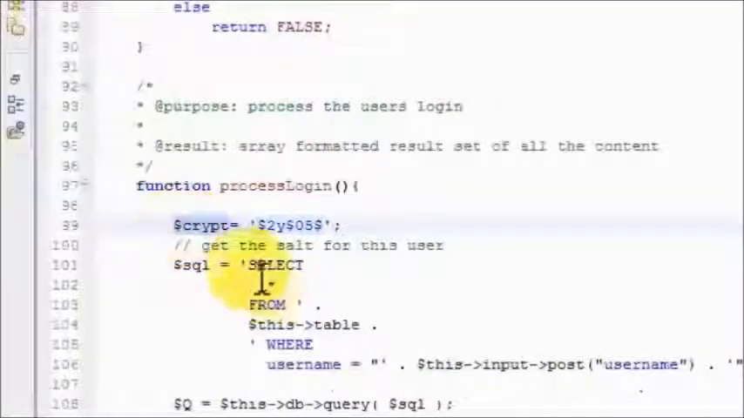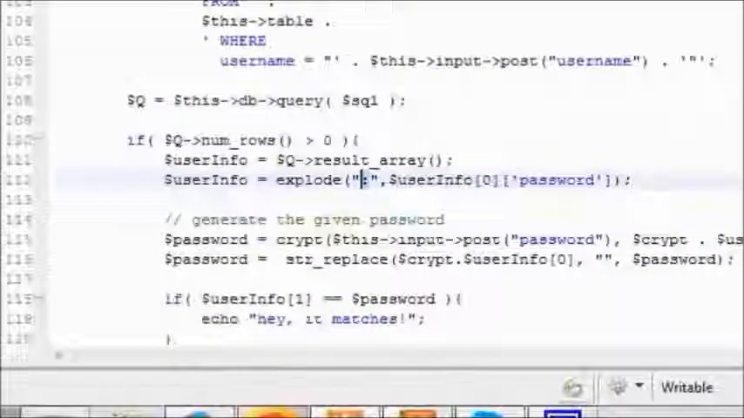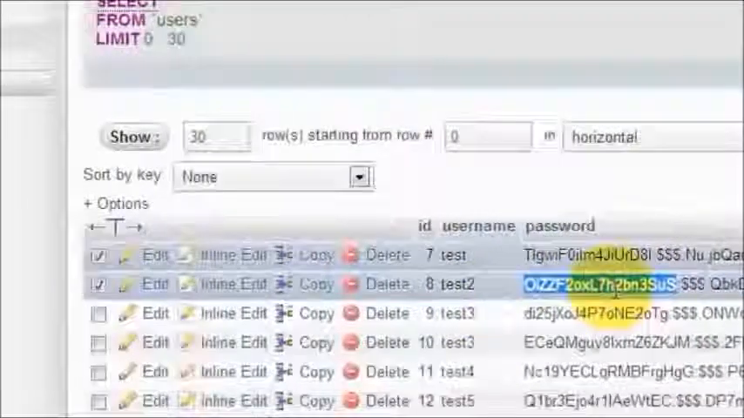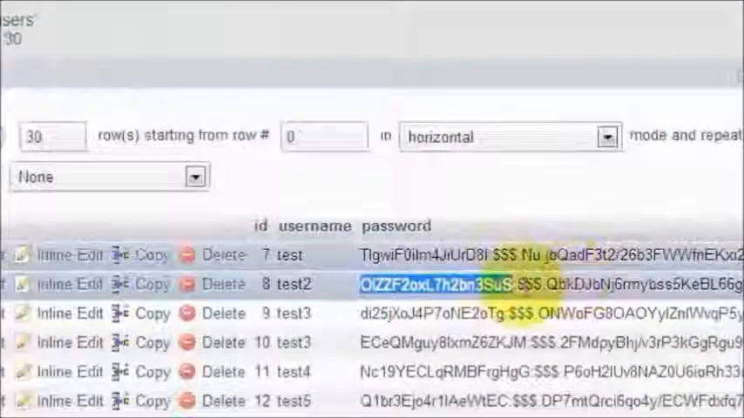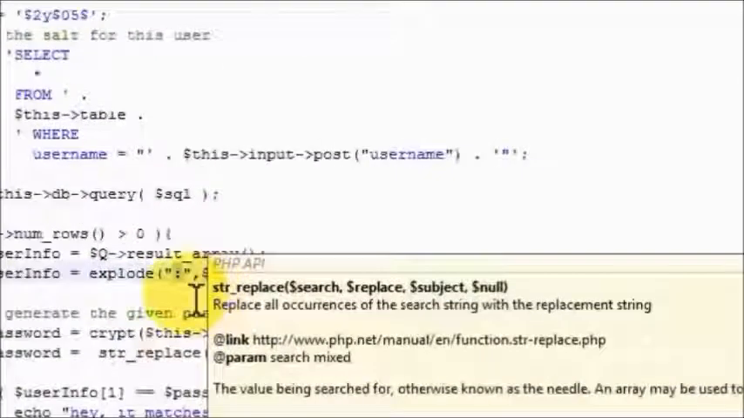Now we have the crypt. What I'm doing is I'm going to run a select asterisk from table where the username is the username that this guy has provided. I need to get the salted value, because each single password has its own different salt. So I run the query, I get the salt for the username that he has provided me, and I have that here now. Okay, so I get the password, I explode it based on the colon, because if you remember, in the database I separated the salt and the hashed password with a colon.